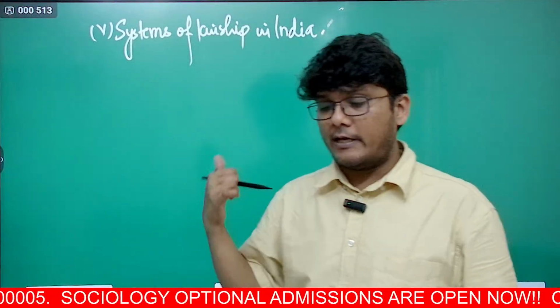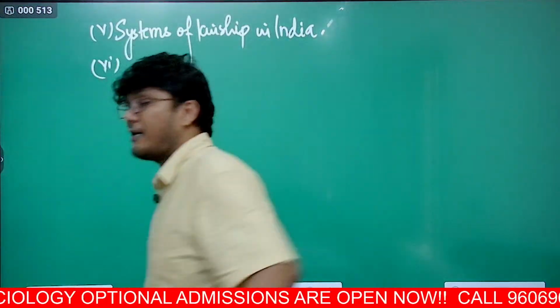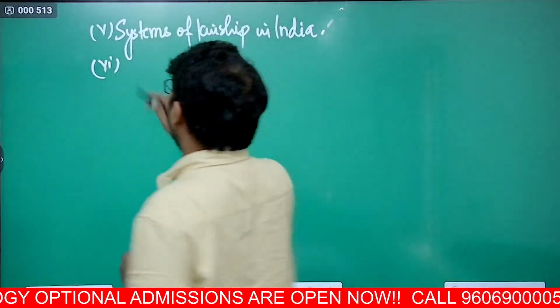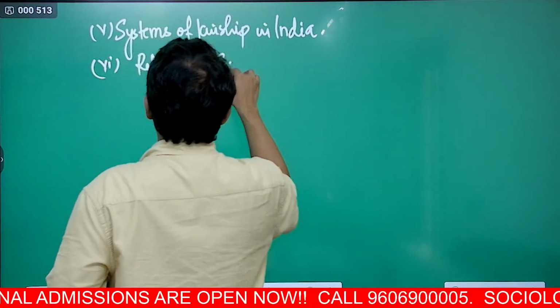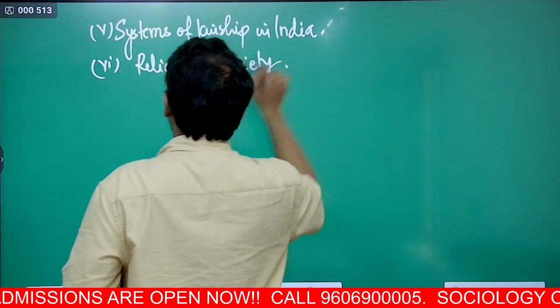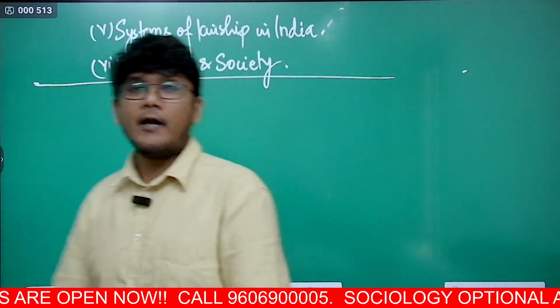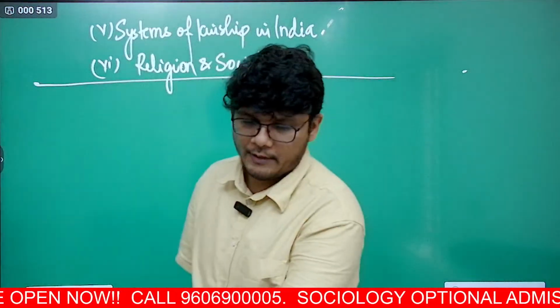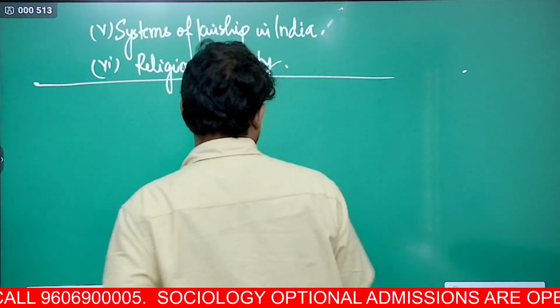Here it is given with respect to India. Then the next one is also done in the previous paper, but here again it's with respect to India, that is religion and society. Right. So this completes our B part of the second paper. I hope that's clear. Now the last part, that is the C part, is about social changes in India.